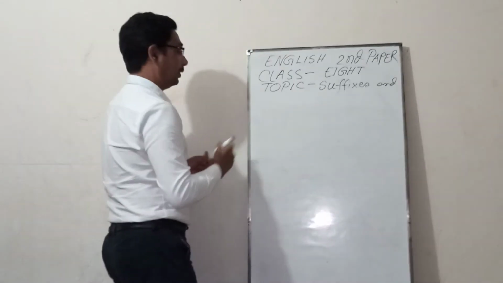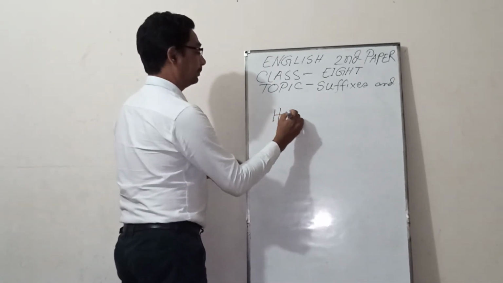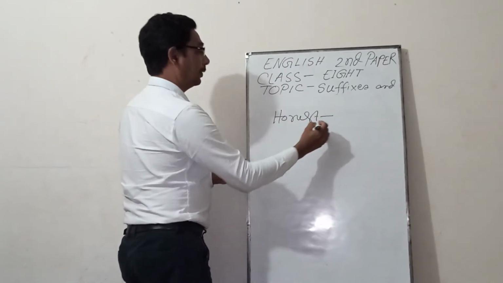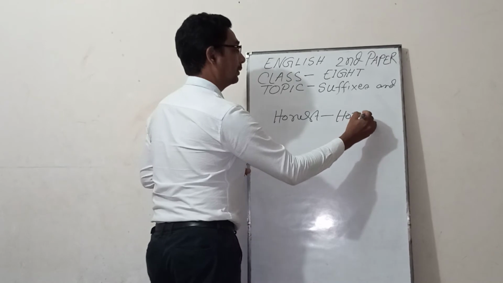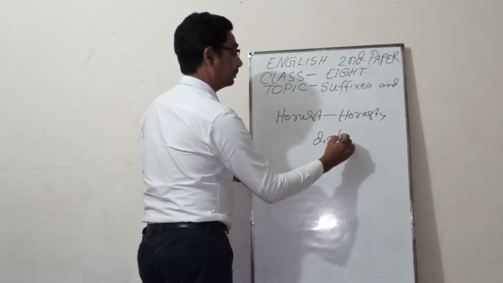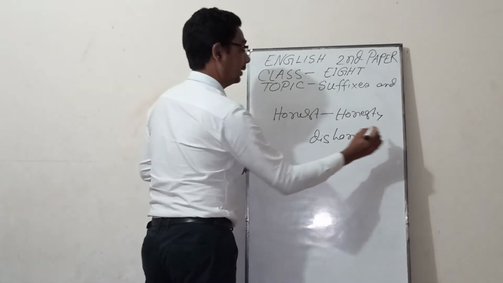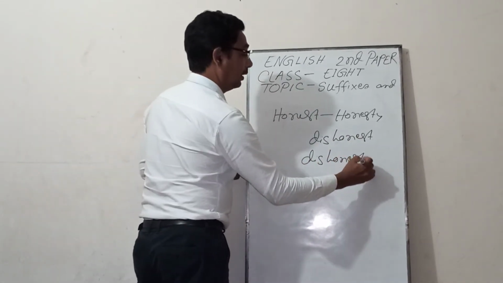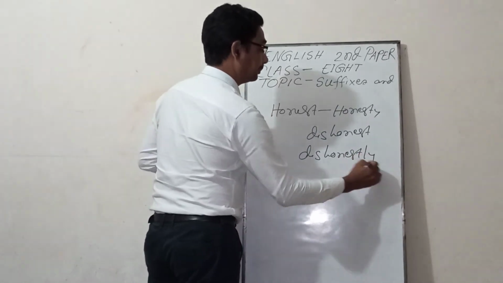Also, for honest, you see honesty, you see dishonest, dishonestly.